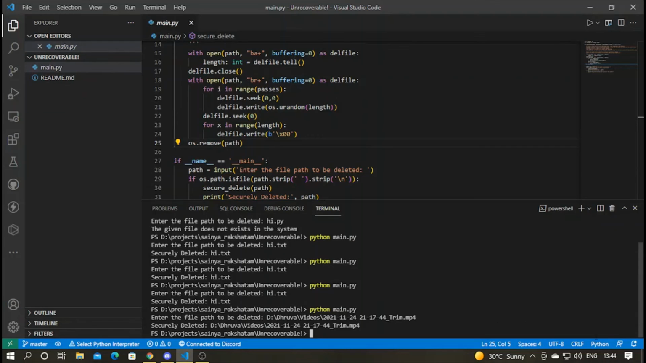You can see the timestamp here also. I actually paused the video since I didn't want the video to be so long just because of that. So I just paused the video in between, and sorry, I started recording again when the file was securely deleted.